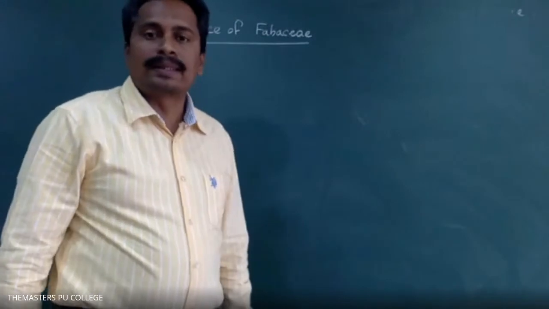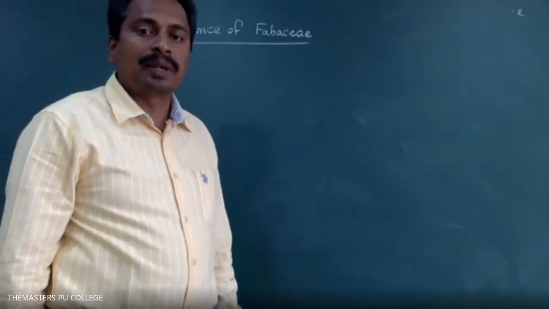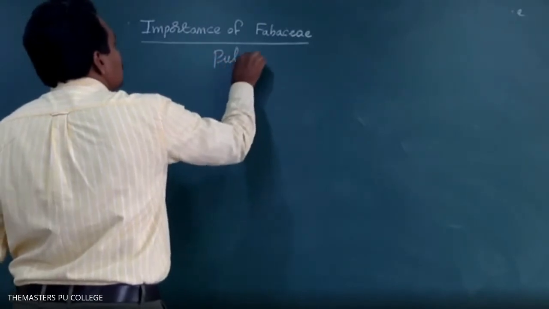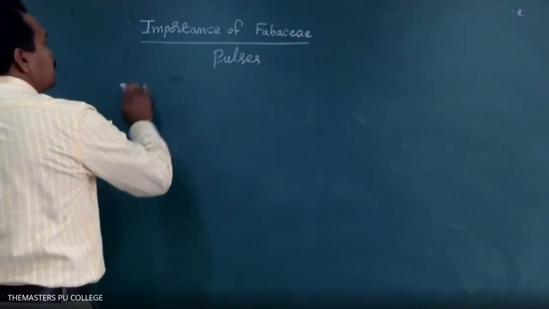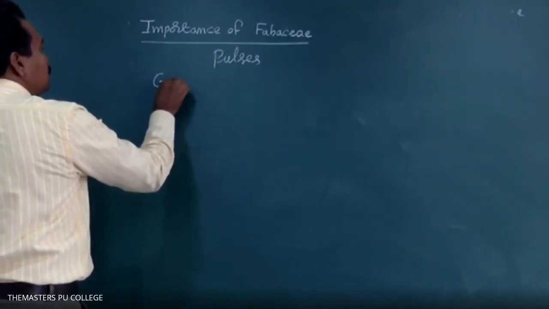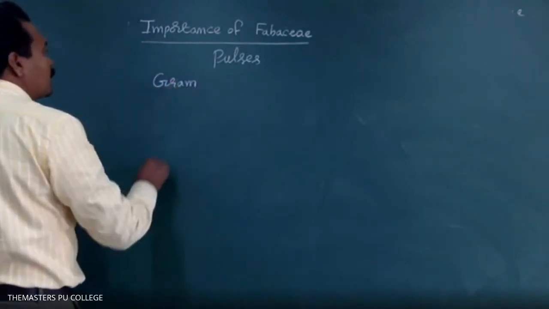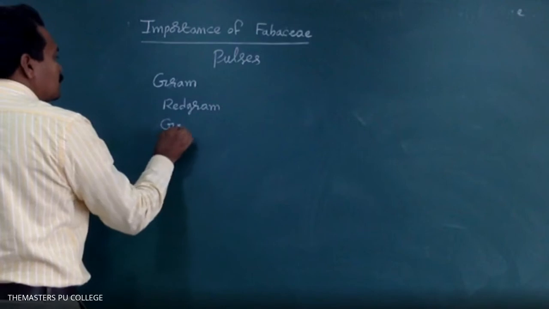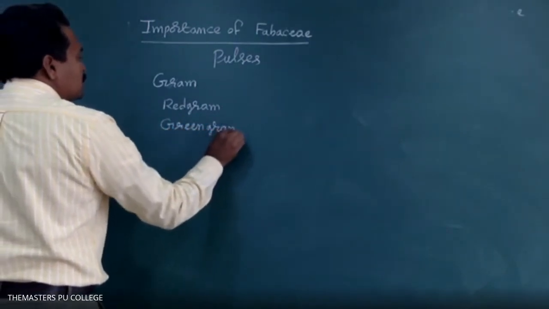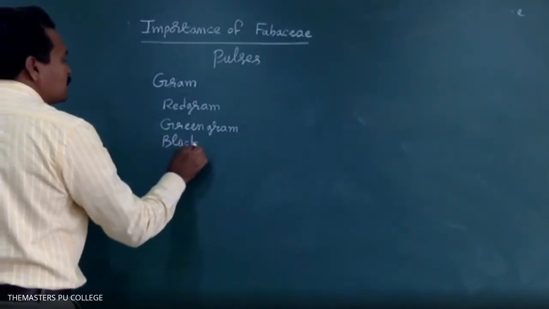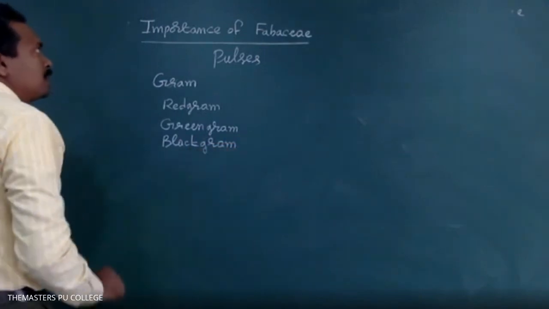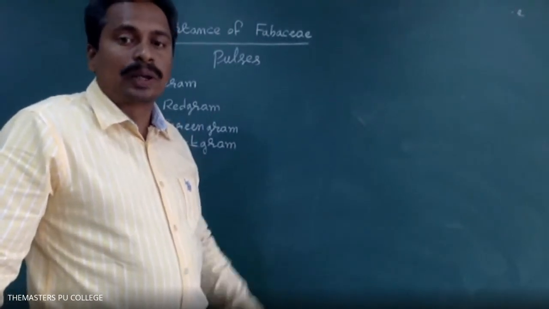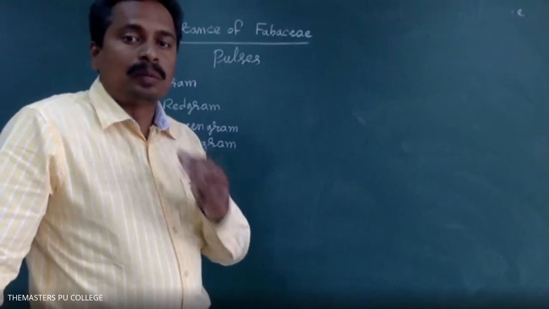Some of the Fabaceae family plant seeds are used as pulses, like red gram, green gram, black gram. They are used as pulses due to the presence of a large amount of proteins. Pulses have more amount of proteins.